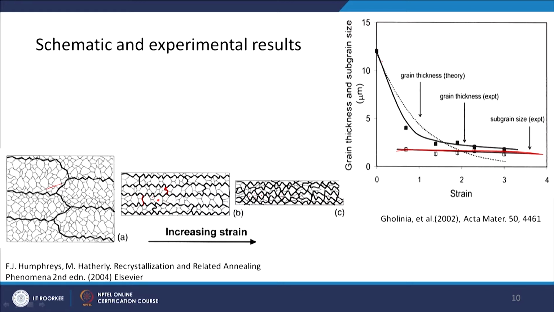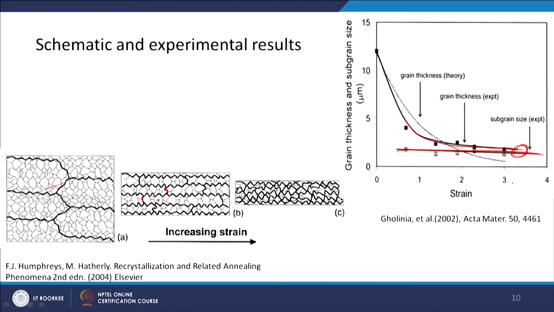So it is very thick initially and then it is coming down and getting very close to the subgrain size, okay. And this is the point where it will start showing that the recrystallization is happening and impingement or pinching off is happening, and you can see the strain is almost between 3 to 4, again very high strain, okay. So when the subgrain size is equal to the spacing between the high angle grain boundaries, then you are reaching that condition of pinching off.